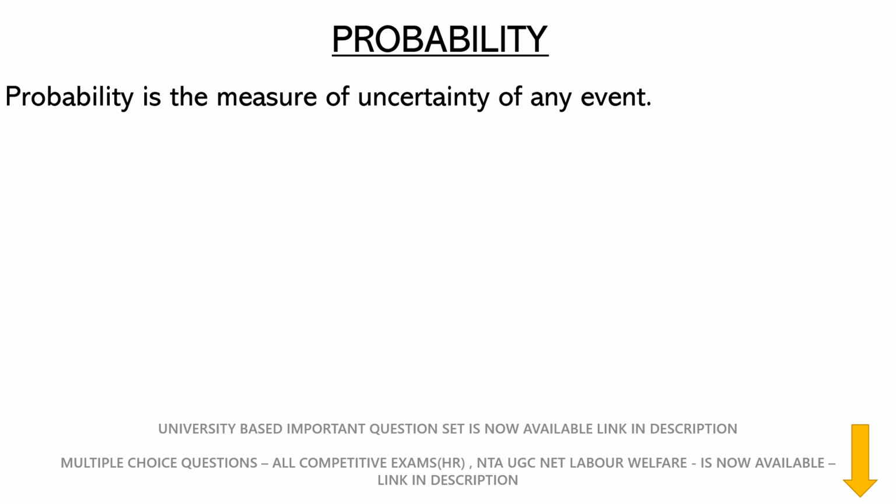So in today's video we'll be discussing probability. The theory part is here, and the practical part I'll upload in the upcoming weeks. Now, what is probability? I've given a simple explanation here which I got from reference books. Probability is the measure of uncertainty of any event. For example, any phenomenon that can happen or that is bound to happen, that is probability.